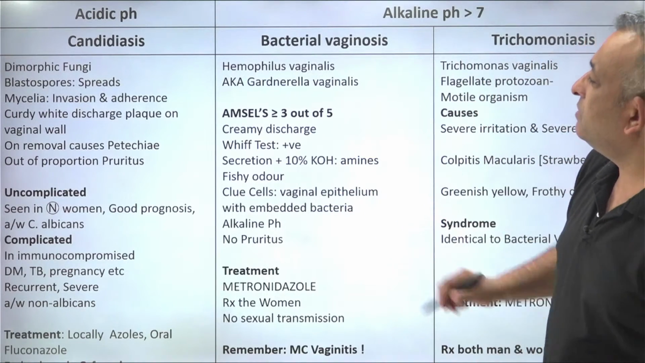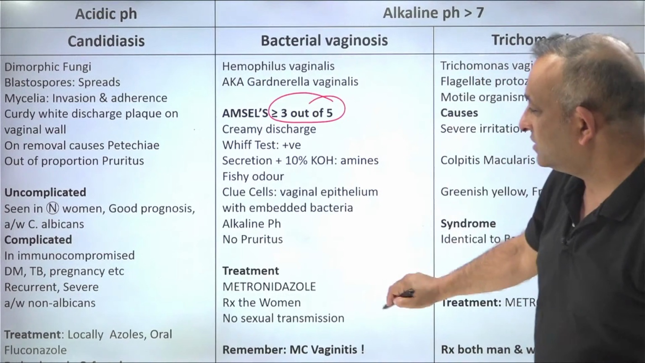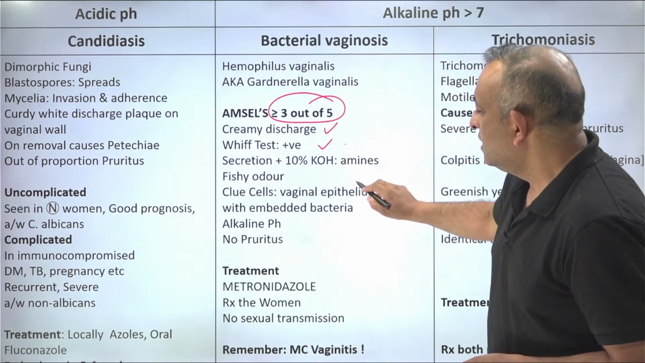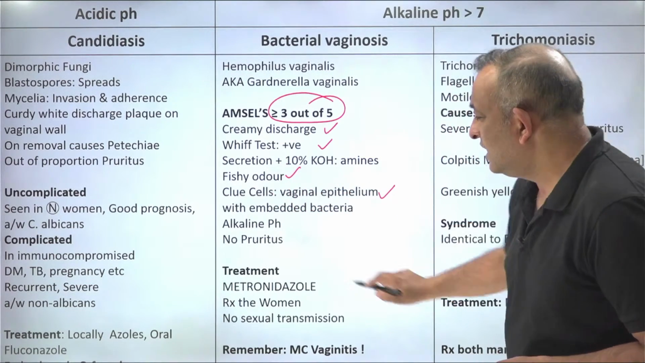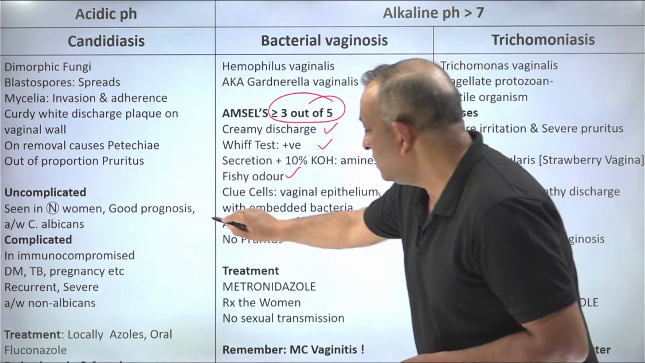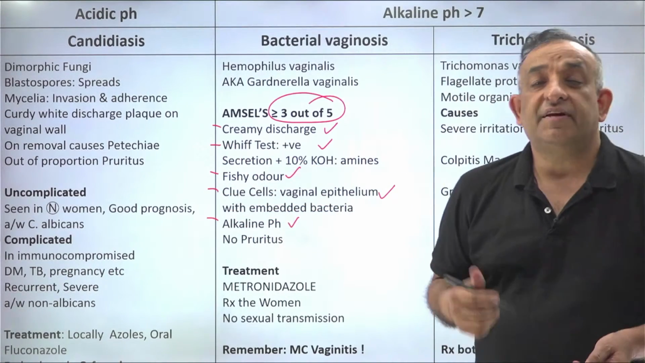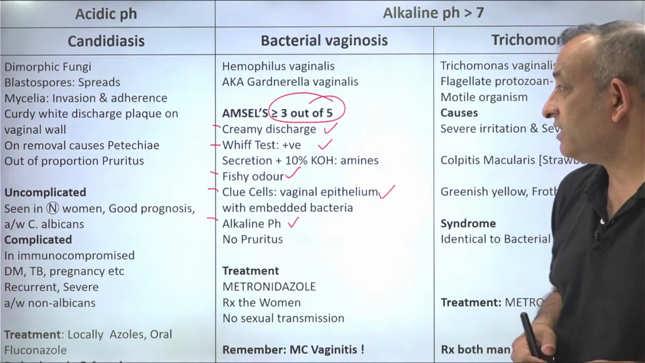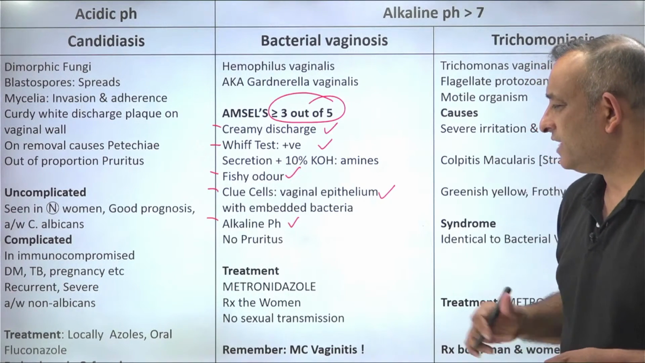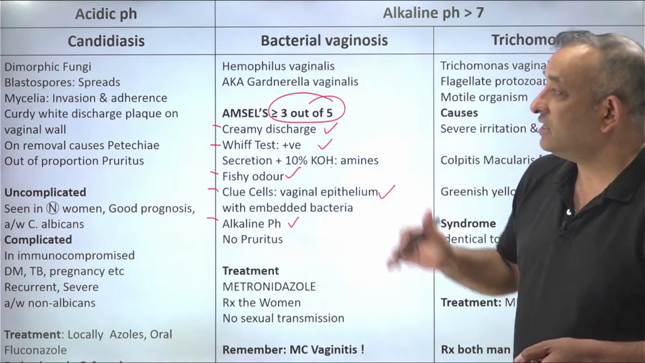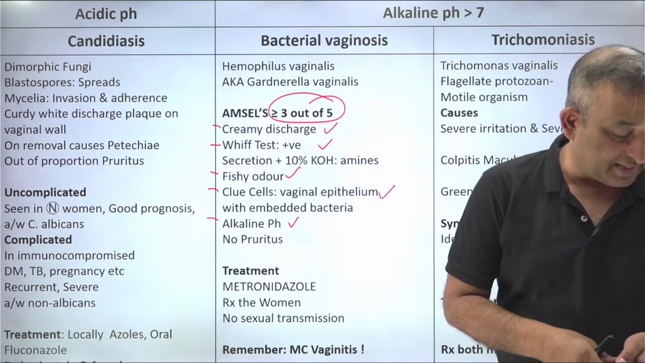So remember, bacterial vaginosis has Amsel's criteria, 3 out of 5 of these: creamy discharge, whiff test, fishy odor, clue cells, and alkaline pH. If any 3 of these 5 are present, then we say the patient is having bacterial vaginosis. Also, remember that bacterial vaginosis has no pruritus, whereas candidiasis and trichomoniasis will have pruritus.